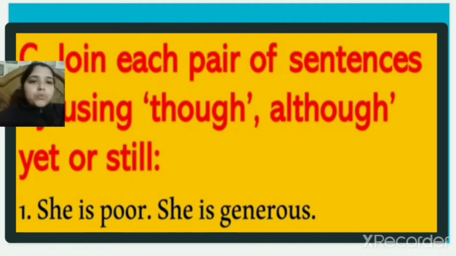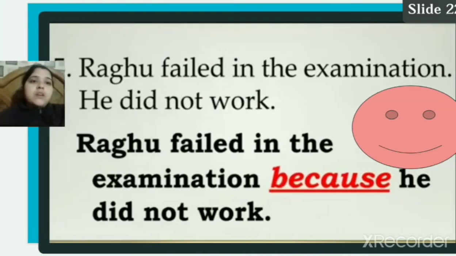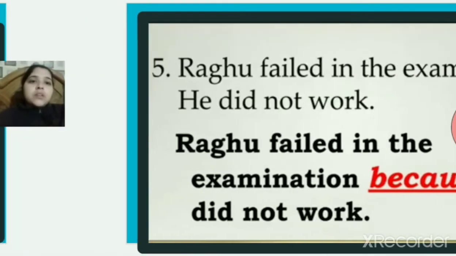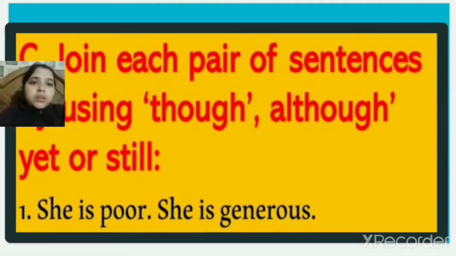She is poor, full stop, she is generous. Okay, tell me what will come. What will come? Though, although, yet, or still? She is poor, though she is generous.